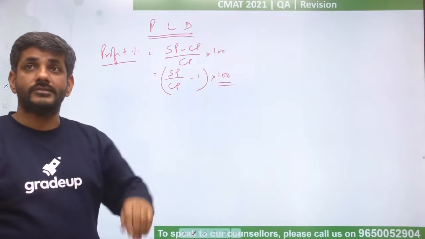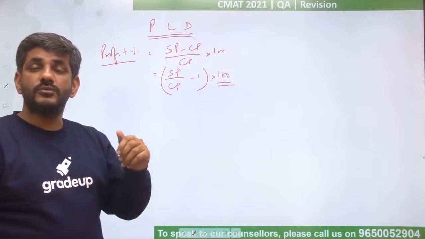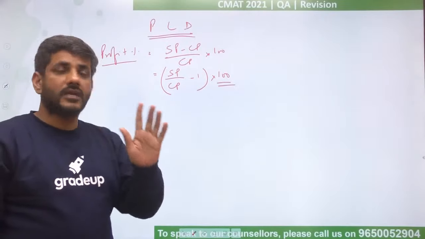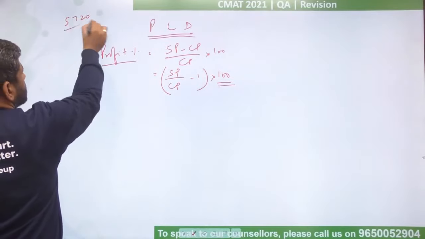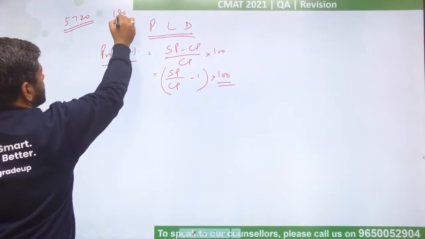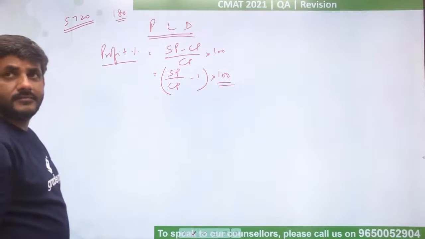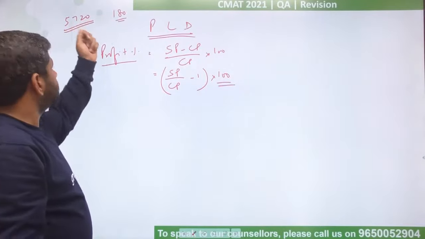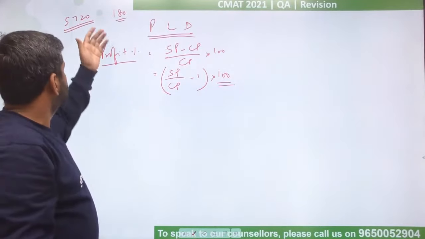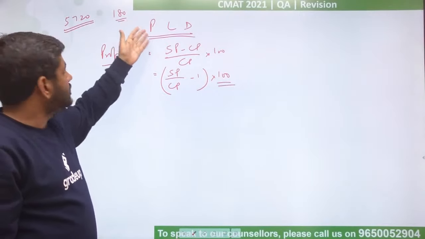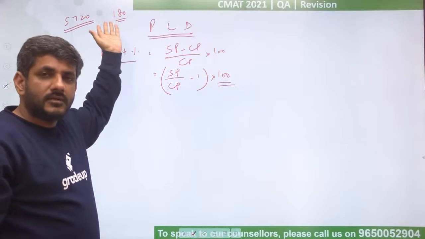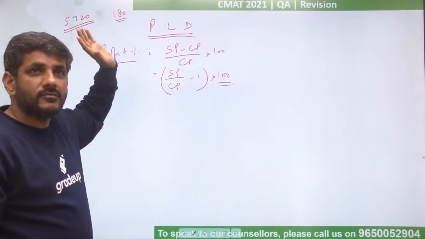Oh, I'm sorry, Azad. I thought he was asking about the principal. Now if he is asking about the rate, so we'll get the answer, Aslam. Because 5720 we got the principal, 180 we got the interest. So just calculate that. Right? That 180 is what percentage of 5720. So the moment you do that, I think you will get the answer. This will come in fractions, but you can just calculate how much it comes to.